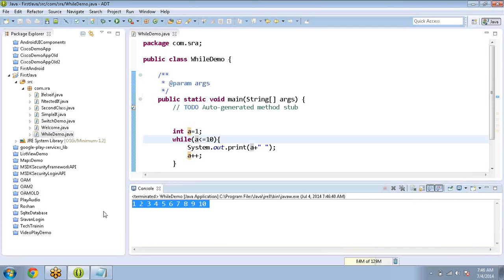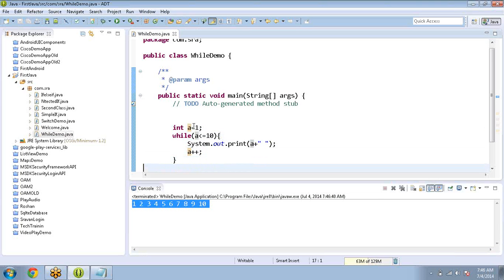Is it clear? 1 to 10 numbers, that is the while loop. Next one: can you print the numbers 10 to 1? Tell me what I should do for that. a equals 10. Logical thinking is very important from a programming point of view. 10 to 1, so a minus minus.